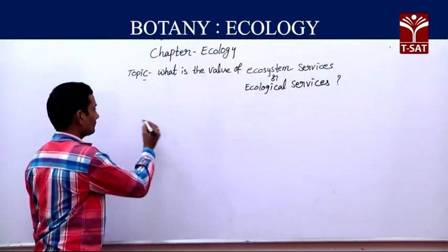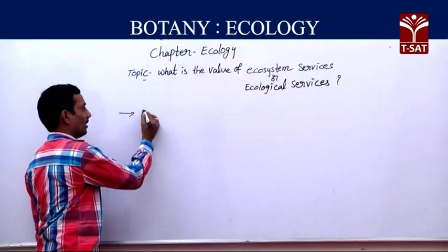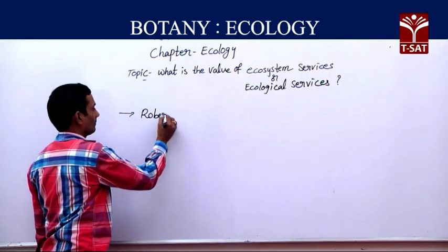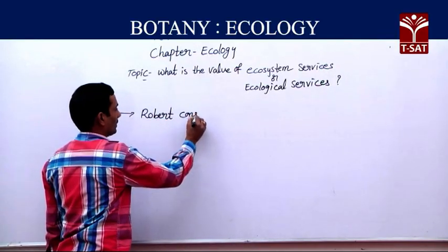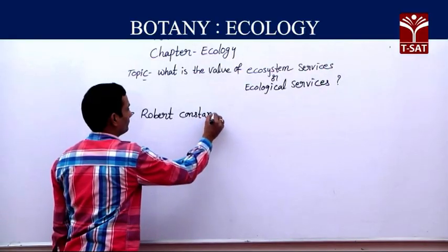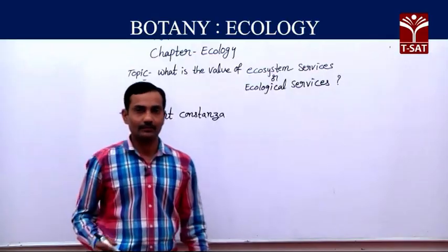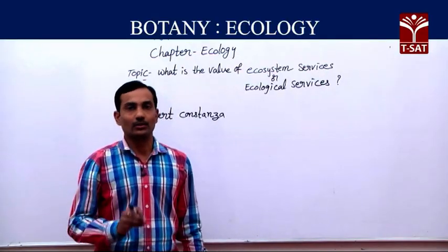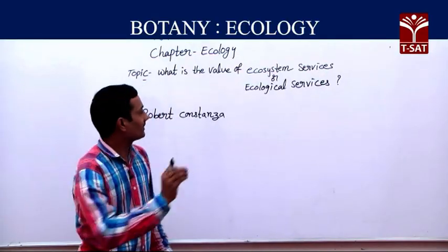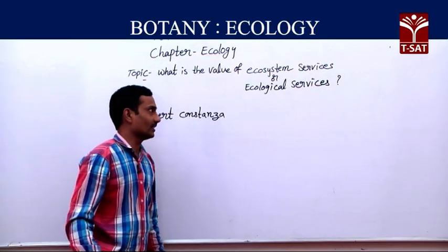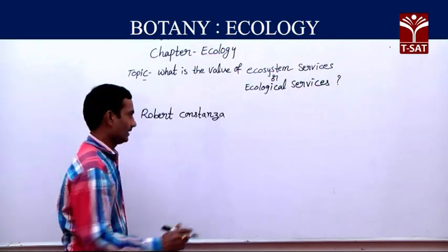But here Robert Costanza and his colleagues tried to put price tags on ecological services or ecosystem services.